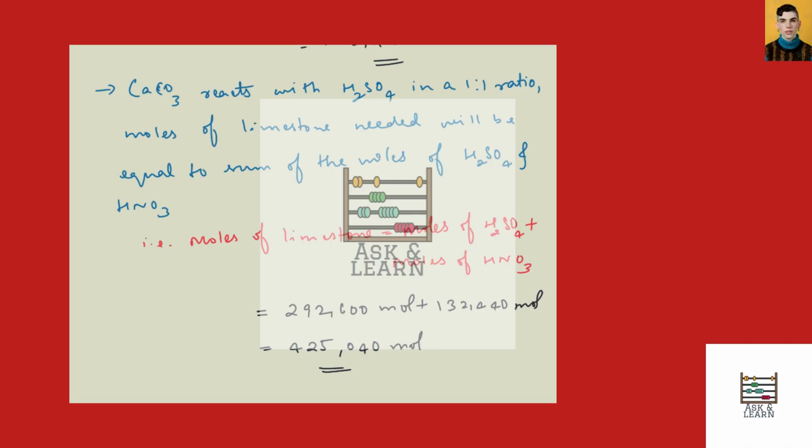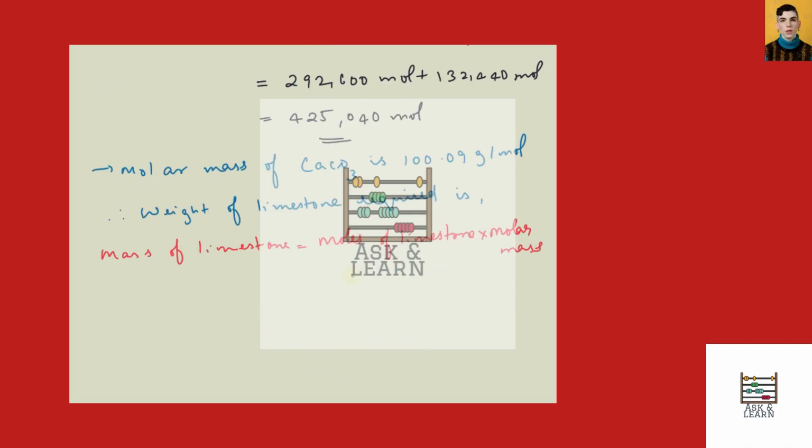So now we have the moles of limestone. The molar mass of CaCO3 is 100.09 grams per mole. So the weight of limestone required can be calculated as follows. Mass of limestone equals moles of limestone times molar mass, which is equal to 425040 × 100.09, which is equal to 42542553.6 grams.